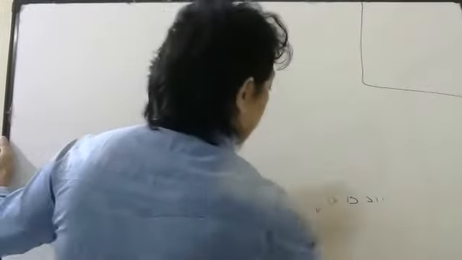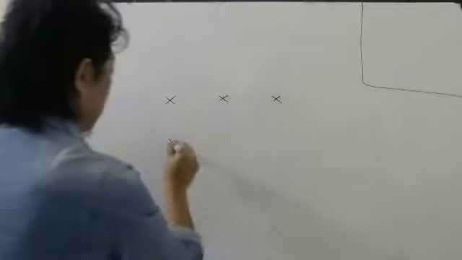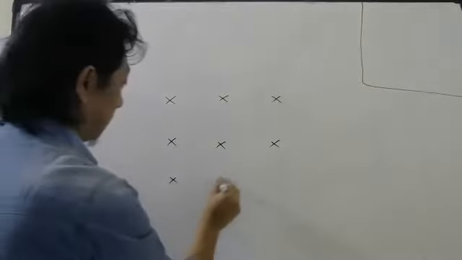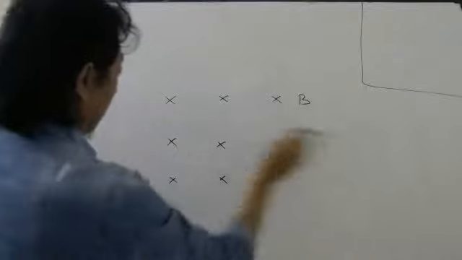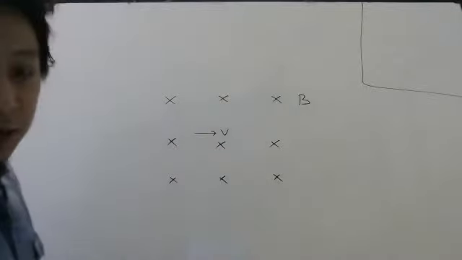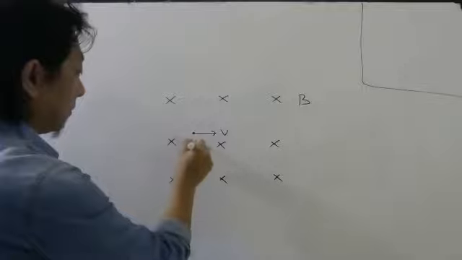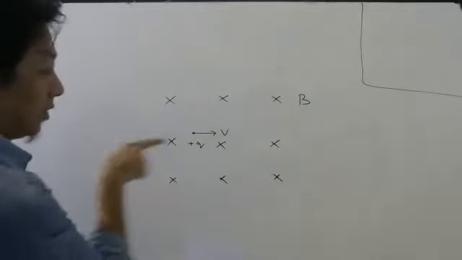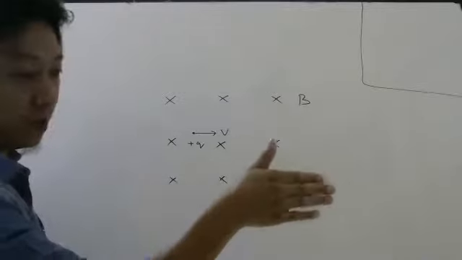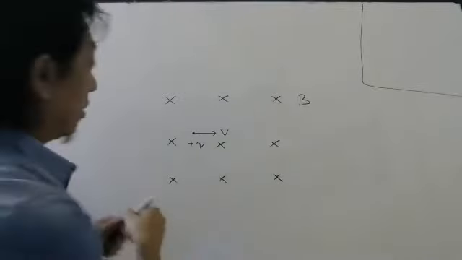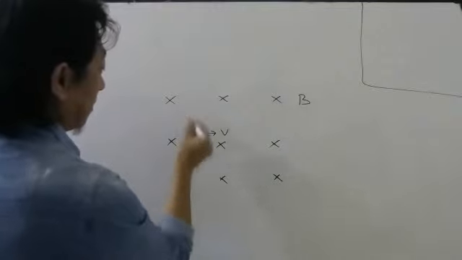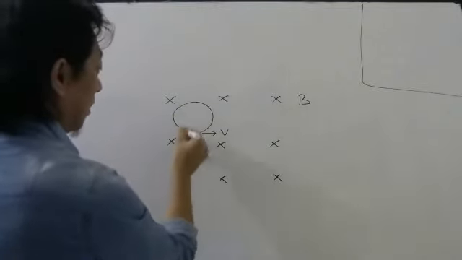Then I told you that if a charge is moving perpendicular to a magnetic field, so if I apply a uniform magnetic field into the board like this, and let us say a charge is coming like this with some velocity v. If the charge is positive, then where will be the force? V is here, magnetic field is down, so V cross B, up. So because of this force, it will start going like this, and therefore you know it will make a circle.